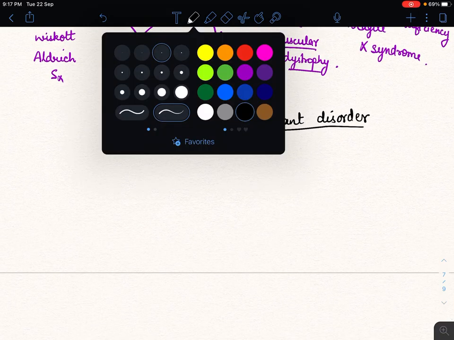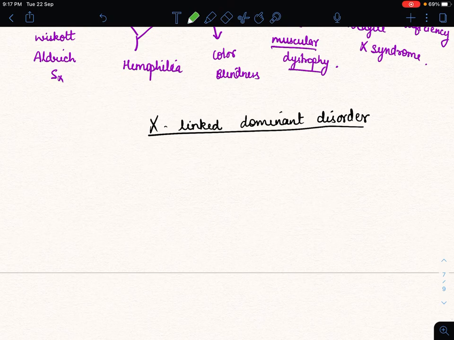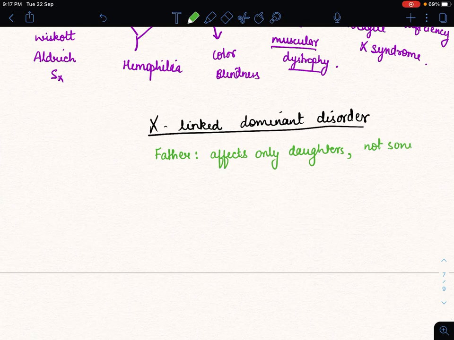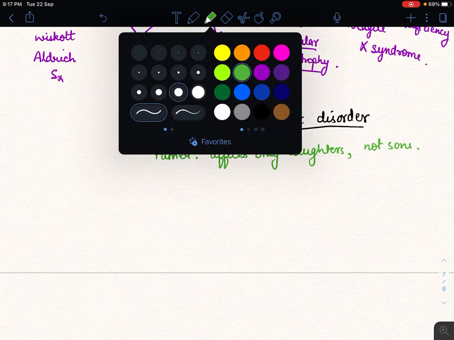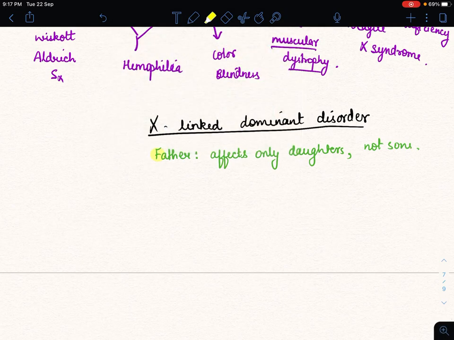In this, we should remember that the father affects only daughters, not sons. So we have to memorize that in X-linked dominant disorder, the father only affects daughters, not sons.